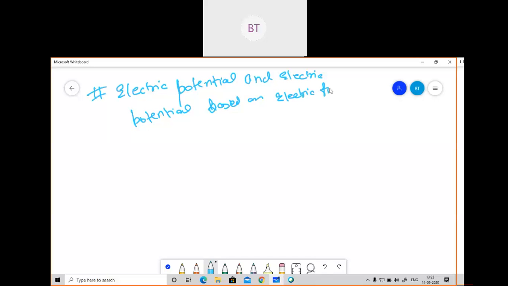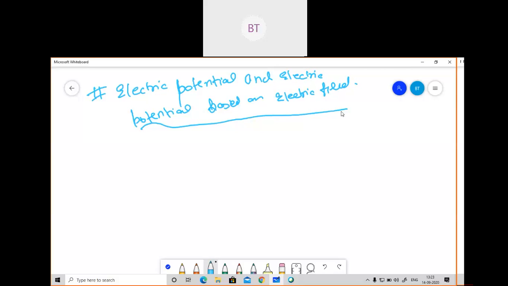So in this session, first of all we will see what is electric potential, and then we will see the electric potential based on electric field. So how the potential is varying based on the electric field. I think all of you have heard the term potential.